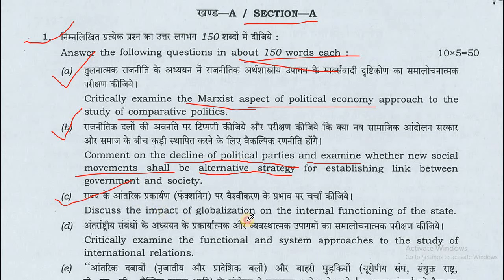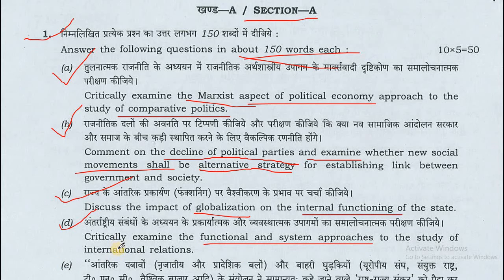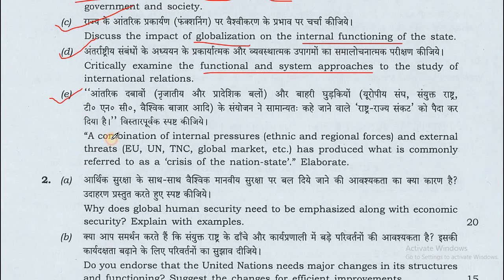C. Discuss the impact of globalization on the internal functioning of the state. And D. Critically examine the functional and system approaches to the study of international relations. And E. A combination of internal pressure, ethnic and regional forces and external threats, European Union, UN and TNCs, global market, etc. has produced what is commonly referred to as a crisis of the nation state. Elaborate.